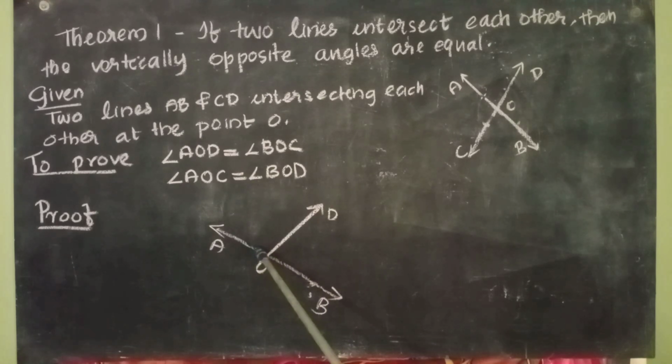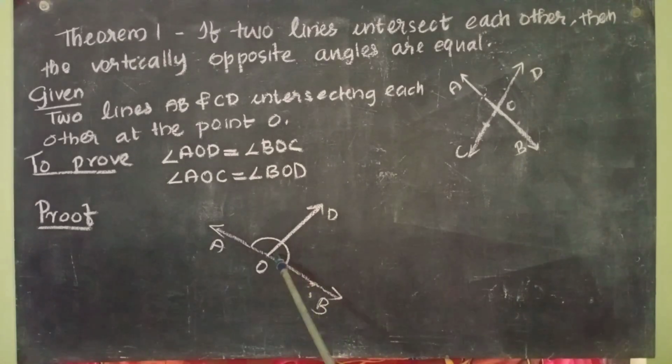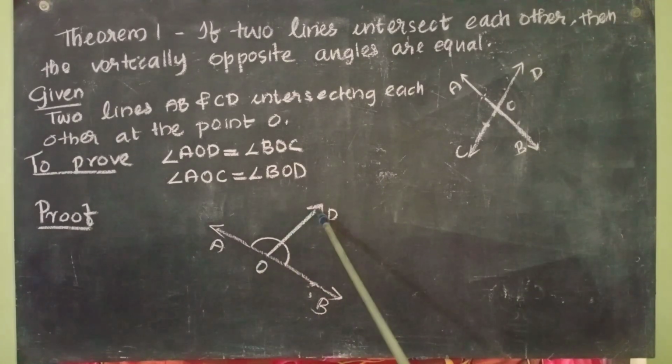Then what about the sum of these two angles? We have studied it in the linear pair axiom. We know the sum of these two angles is 180 degrees. Which are the angles? Angle AOD, first angle. Second angle, angle DOB.